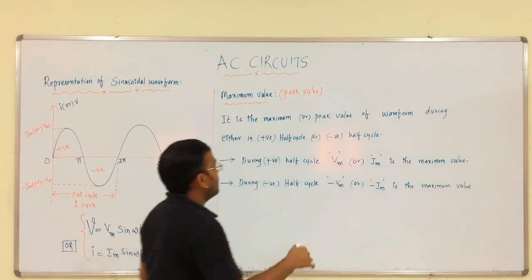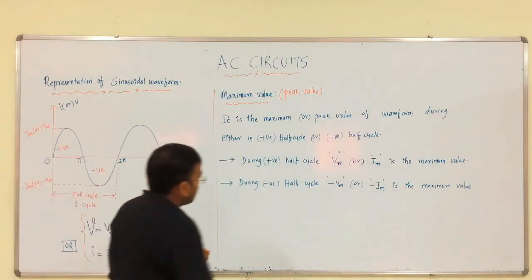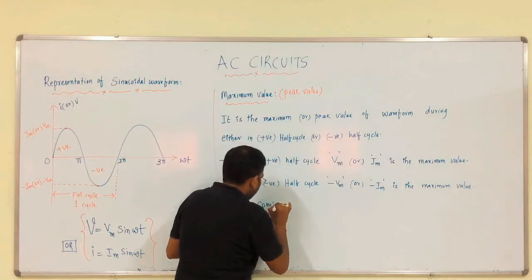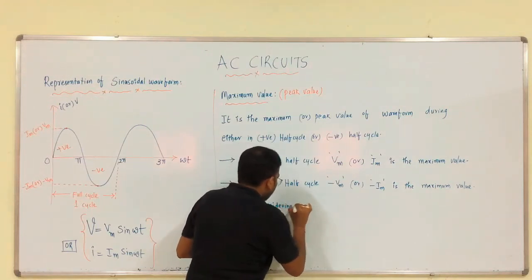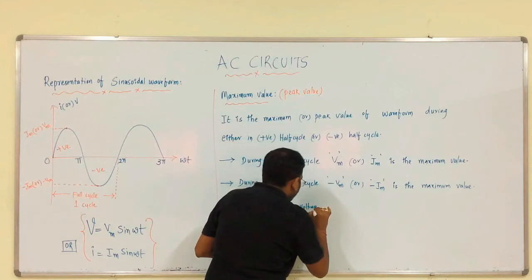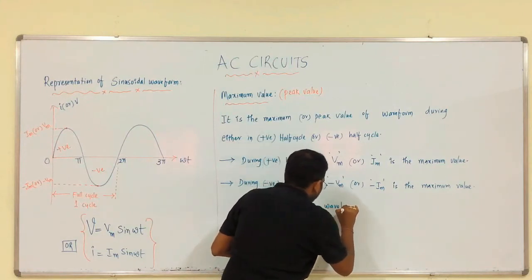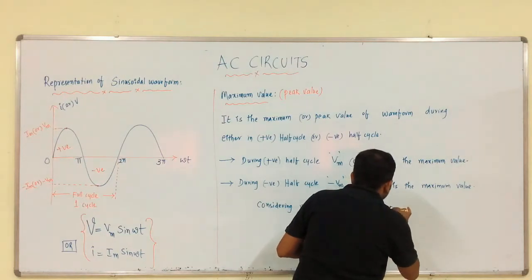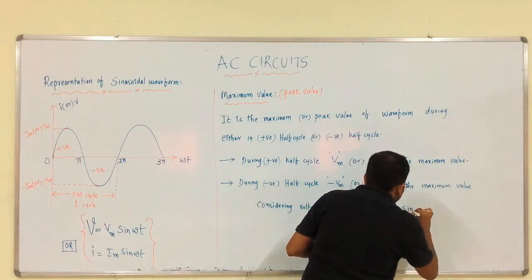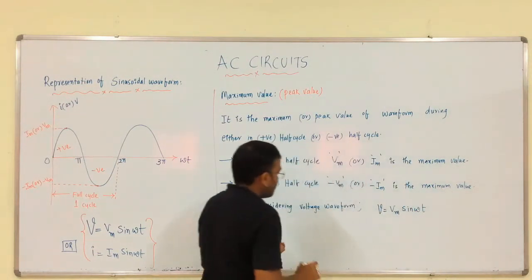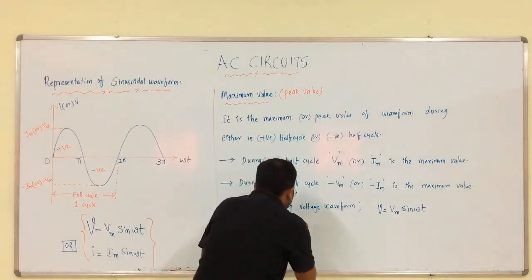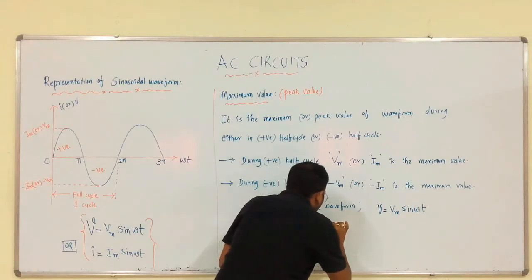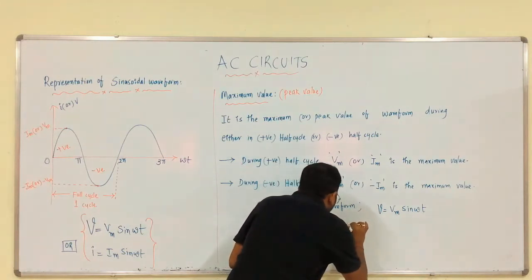value. That is, if we are considering the voltage waveform, therefore, V is equal to Vm sin omega t during positive half cycle.